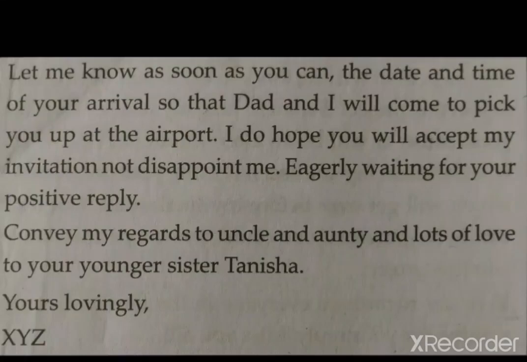So students, our last paragraph is: let me know as soon as you can the date and time of your arrival, so that Dad and I will come to pick you up at the airport. I do hope you will accept my invitation, not disappoint me. Eagerly waiting for your positive reply.